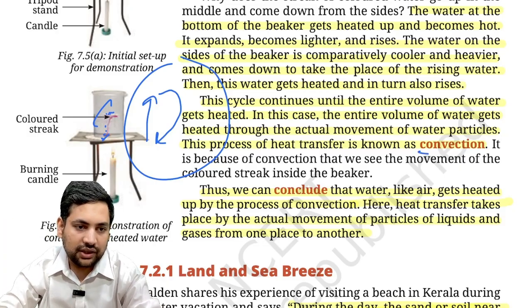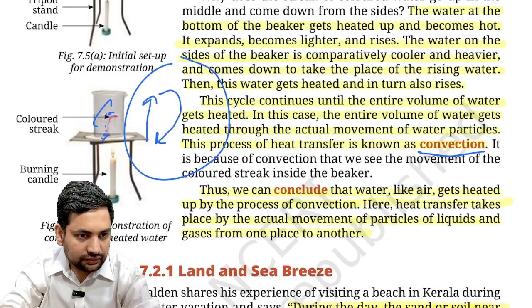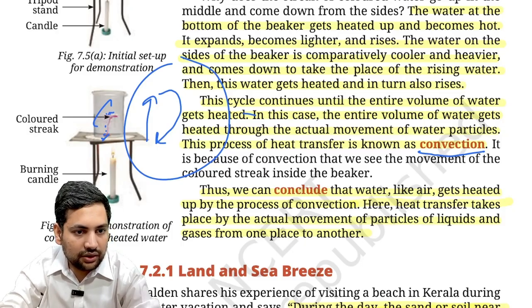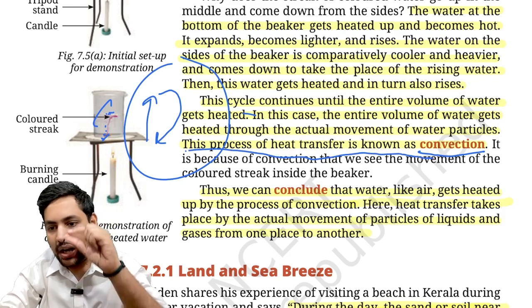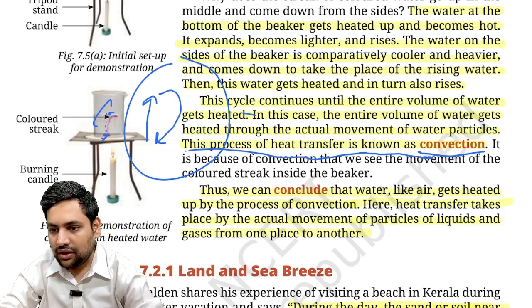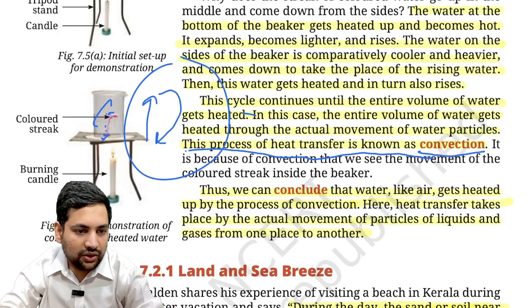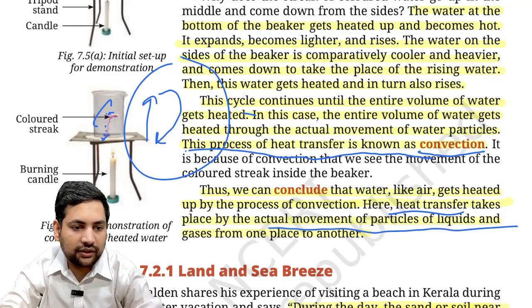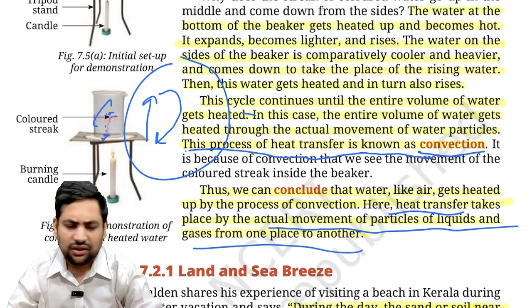This is known as convection. So basically, this process of heat transfer is called convection, where the particles itself are moving. Understood? So heat transfer takes place by actual movement of particles of liquids and gases from one place to another. Simple.